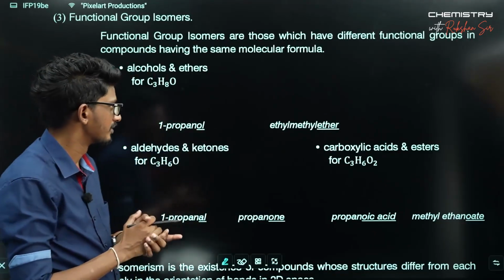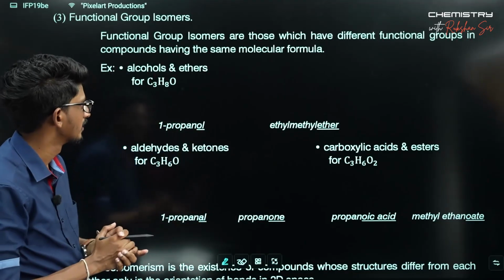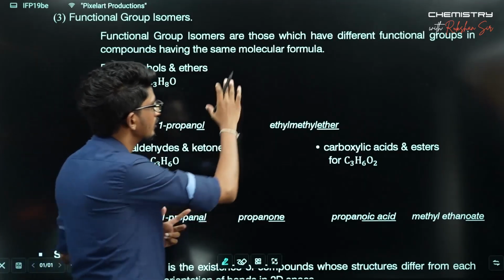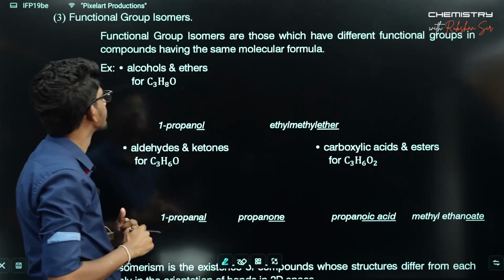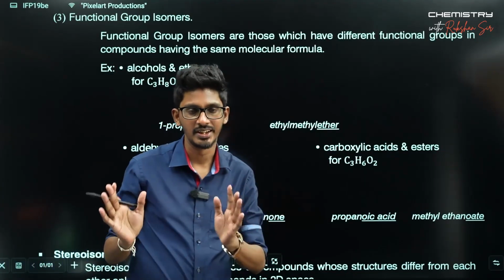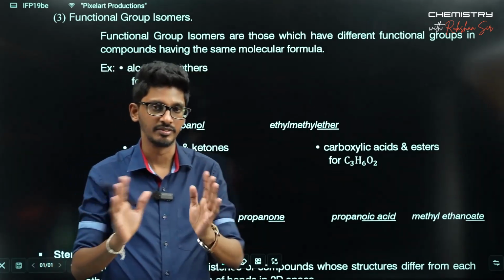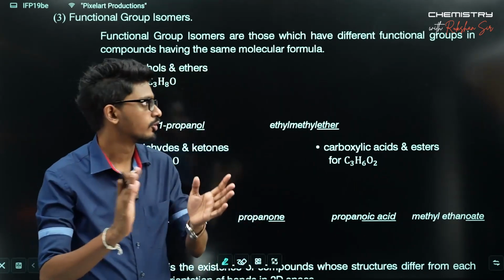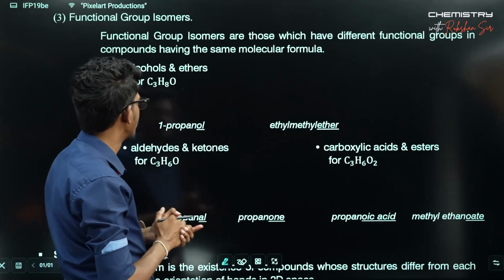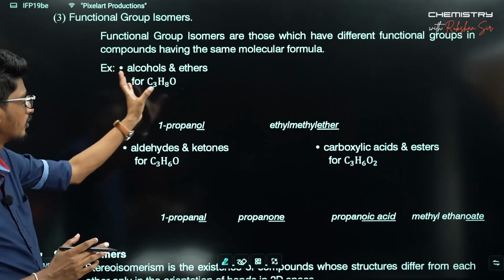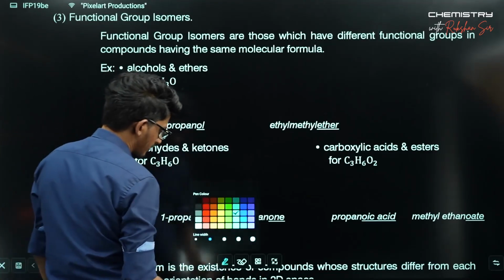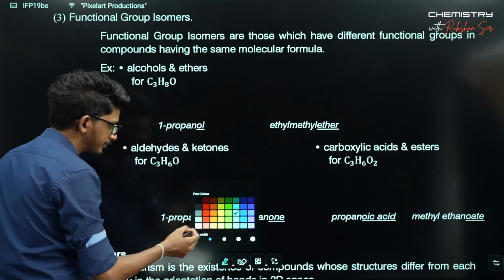Three major examples are there. Let's go through one by one. First of all, let's go to the definition here. Functional group isomers are those which have different functional groups in compounds having the same molecular formula. So to be isomers, definitely the molecular formula can't be changed. So in this case, the difference happens with the functional group, right? See some of these examples. Basically, alcohols and ethers come as functional group isomers.